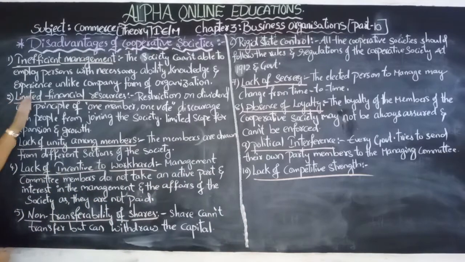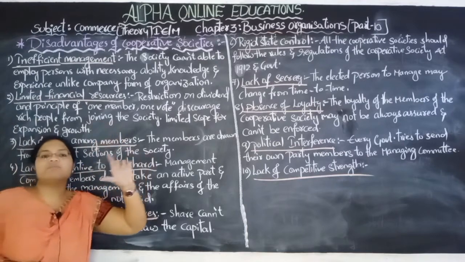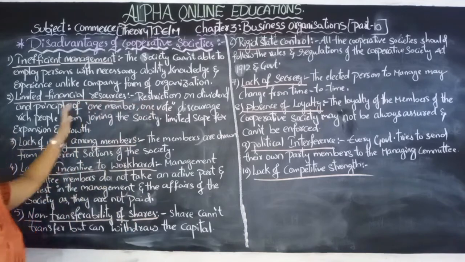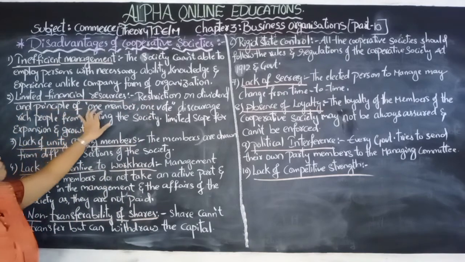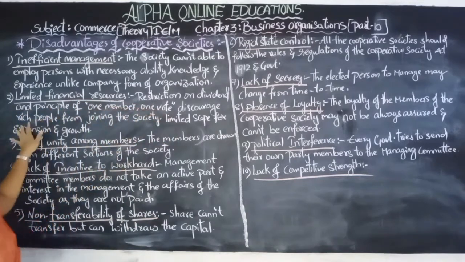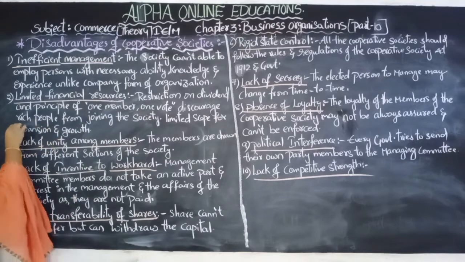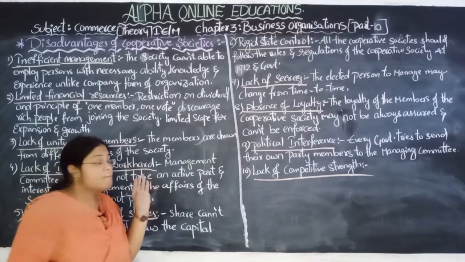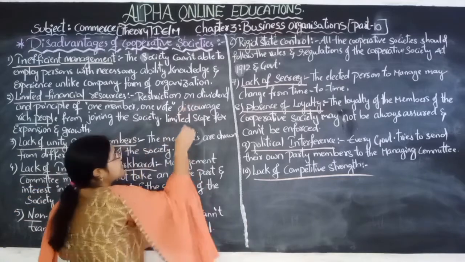Next one, limited financial resources. The cooperative society has very limited financial resources. Restrictions on dividend and the principle of one member, one vote discourage the rich people from participating in cooperative societies, because the dividend is limited.